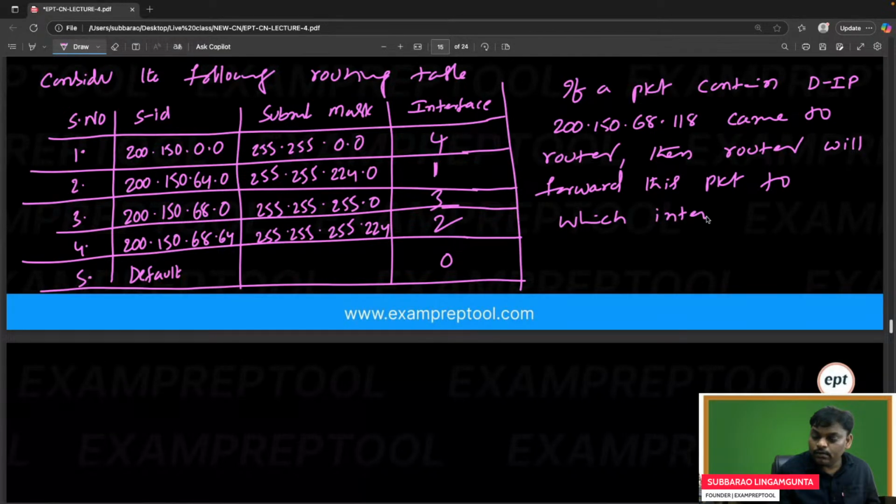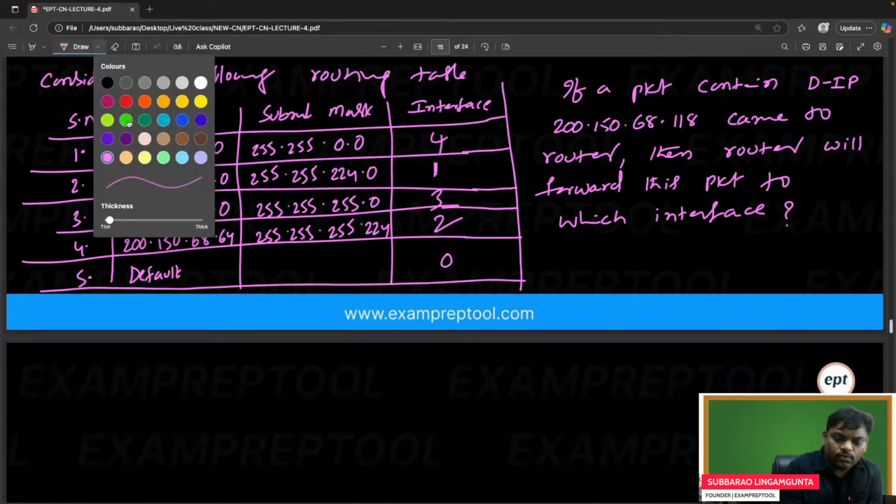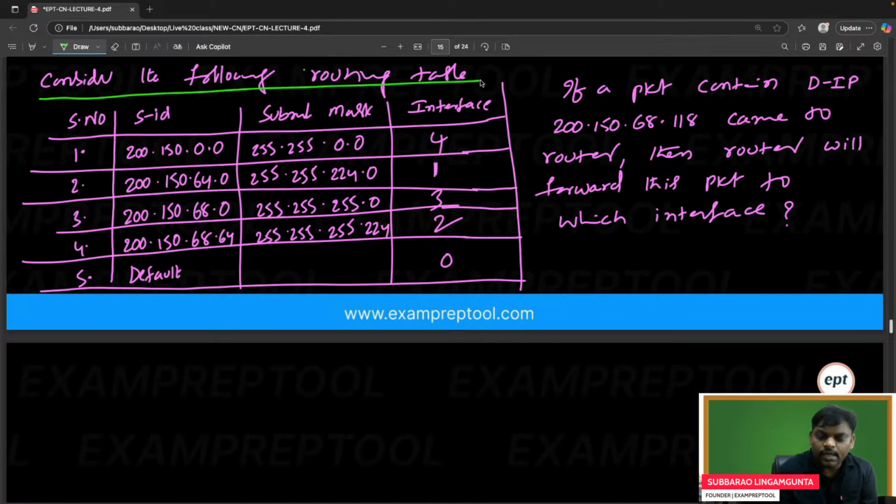This problem is very simple. One routing table is given. Remember, routing table means router only. Every router contains a routing table. If the router wants to take any decision, it will see the table and take the action accordingly. Now, if a packet contains this destination IP and comes to the router, then the router will forward this packet to which interface?